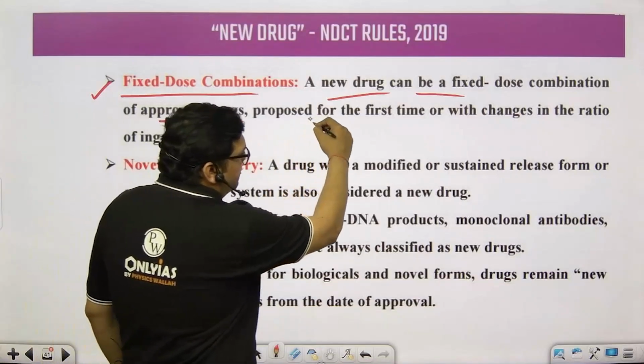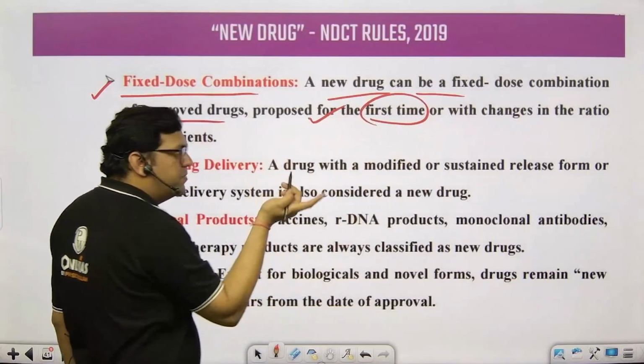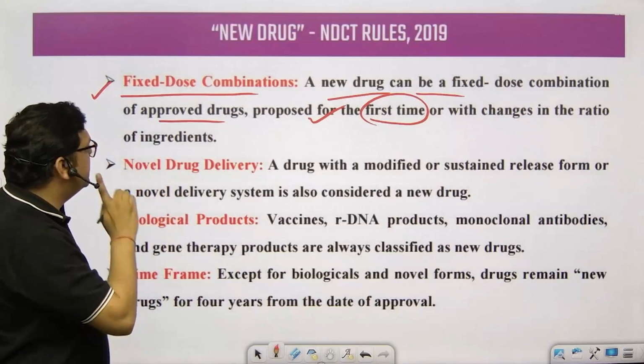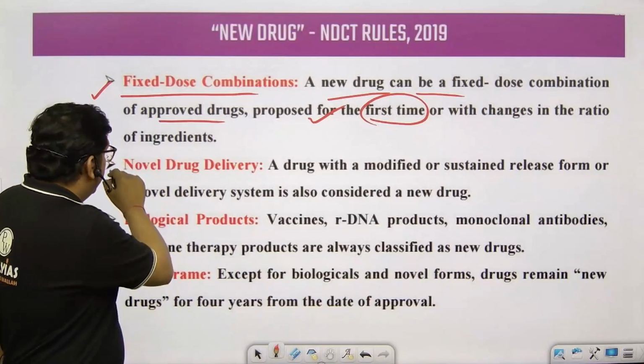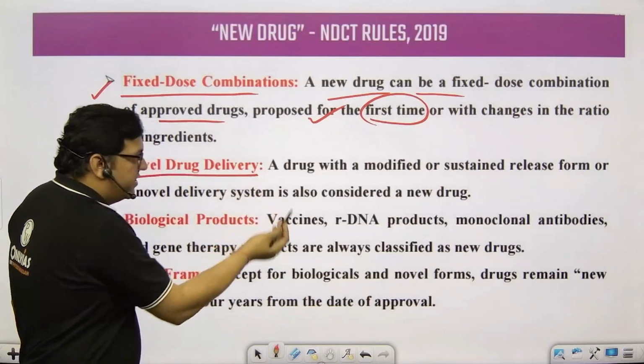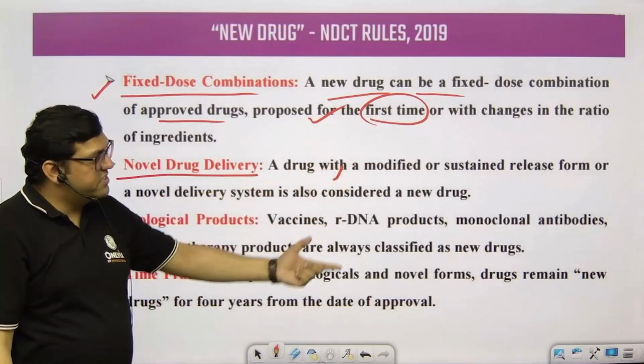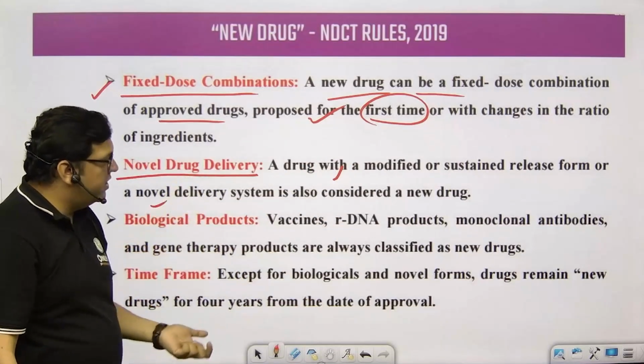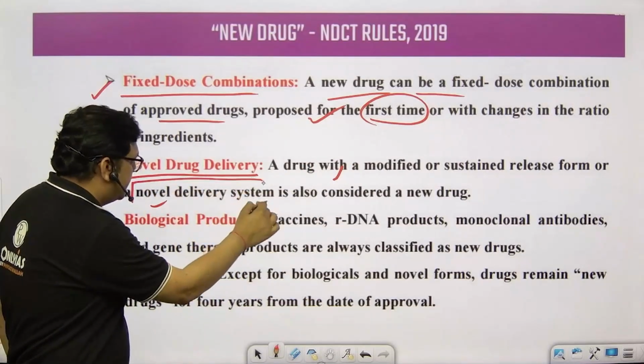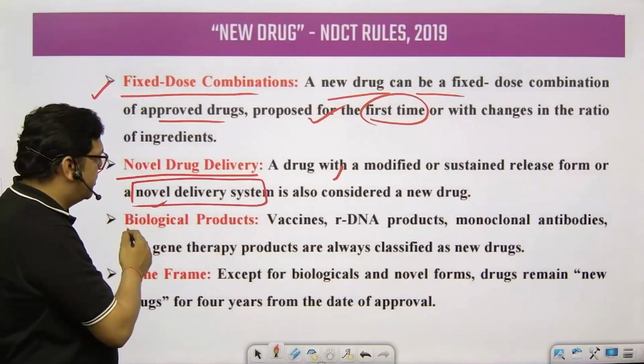Approved drugs proposed for the first time, with changes in the ratio of the ingredients. Then there can be novel drug delivery, a drug with a modified or sustained release form, or a novel delivery system. If there is a delivery system which has changed, then yes, it can be considered a new drug.